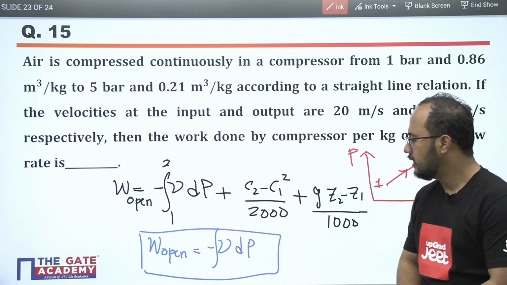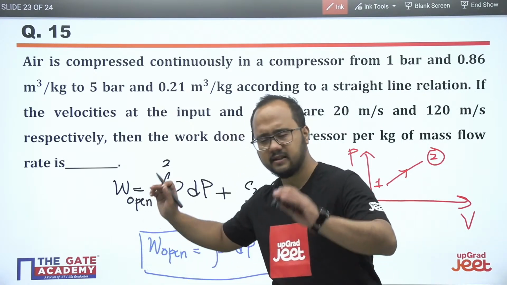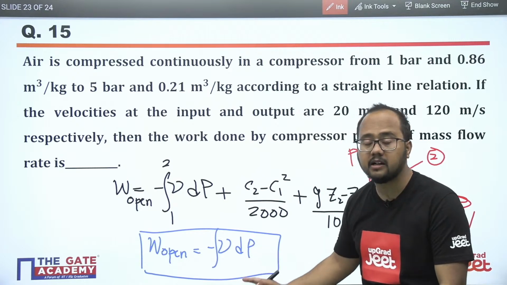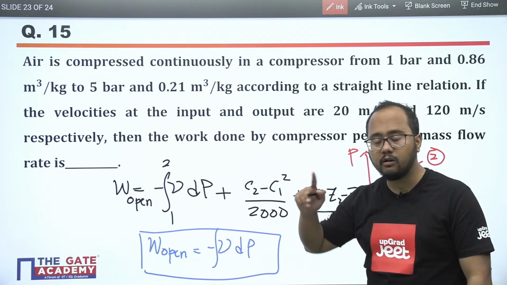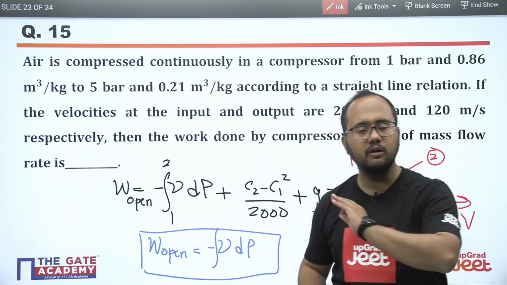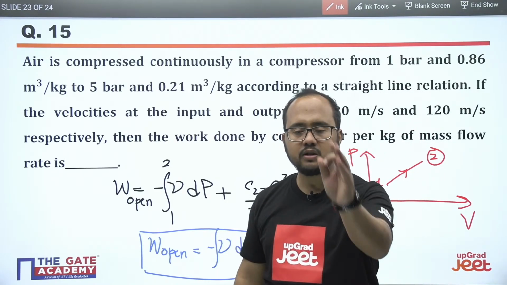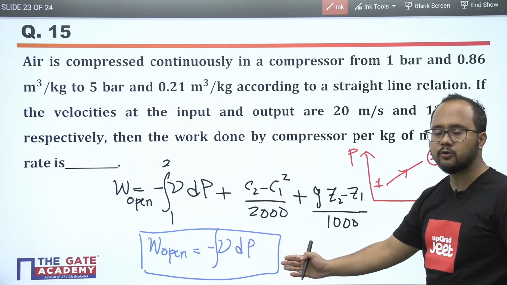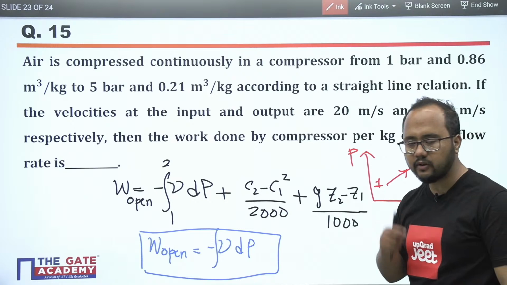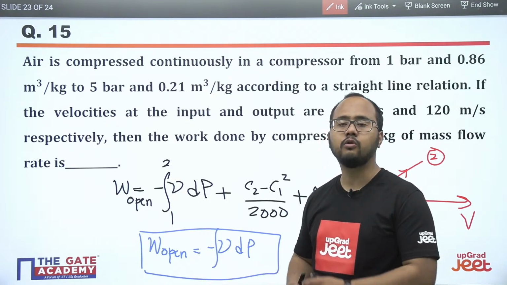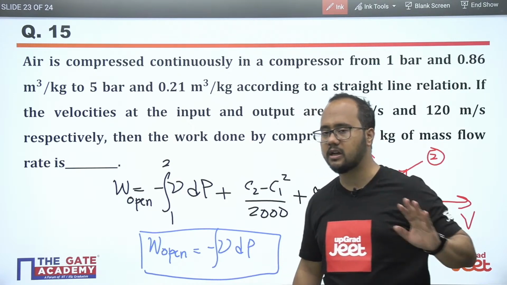In more than 90 percent of cases we will be using this formula, because in those situations there will not be any change in kinetic energy or potential energy. So we can directly use this formula, but we should know the conditions under which it is applicable. The conditions are no change in kinetic energy, no change in potential energy.